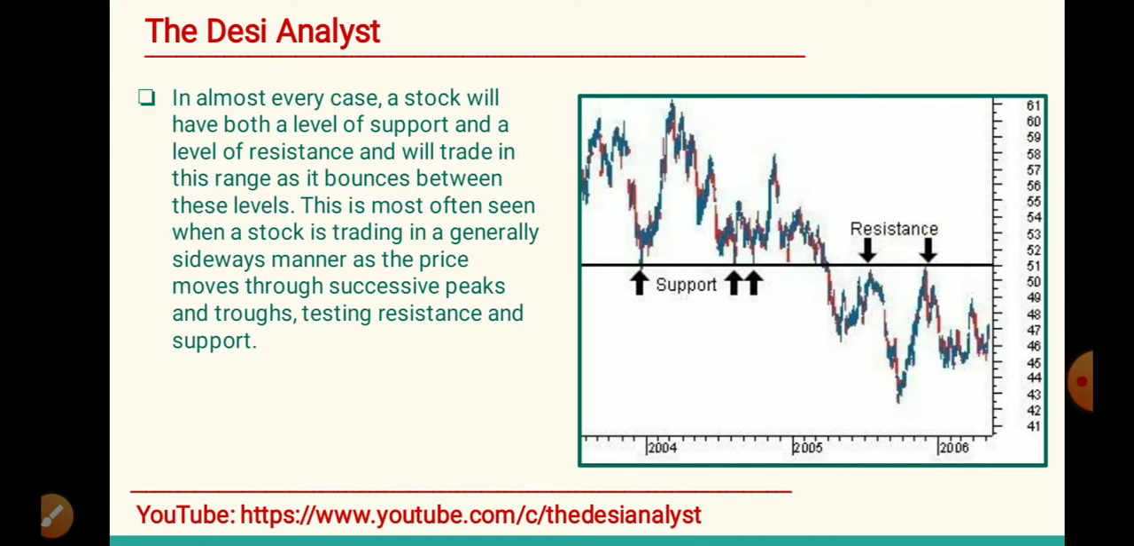In almost every case, a stock will have both a level of support and a level of resistance and will trade in this range as it bounces between these levels. This is most often seen when a stock is trading in a generally sideways manner as the price moves through successive peaks and troughs, testing resistance and support.